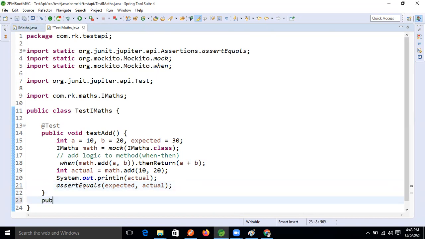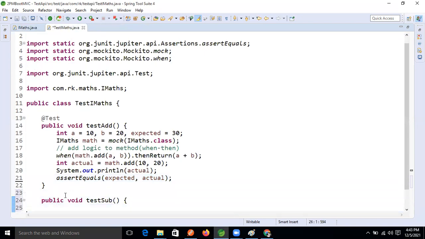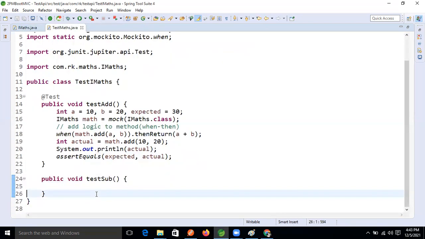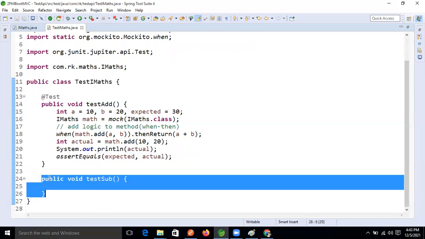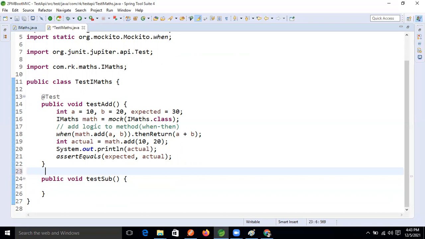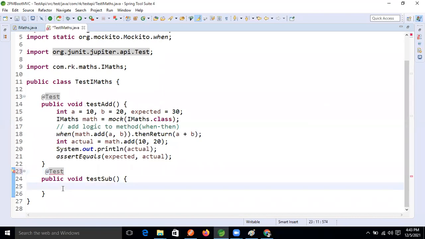So I'm writing one more public void test sub method. I'm writing the test case for the sub method using JUnit plus the mock framework. If we want to make this method a test case method, what annotation will we apply? @Test, yes.